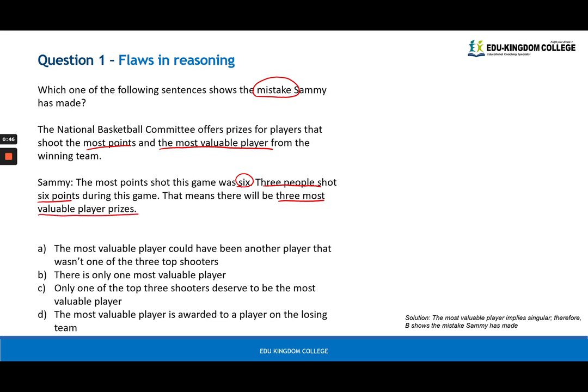The flaw is actually in the wording. The word "the most valuable player" suggests there's only one player, because there is no plural and "the" suggests that there is one. It implies a singular, therefore B is the answer. Another thing is that there are 2 separate prizes, one for the most points and one for the most valuable player, so most likely they are not coinciding. Therefore B is the best answer. There is only one most valuable player because there is no plural.